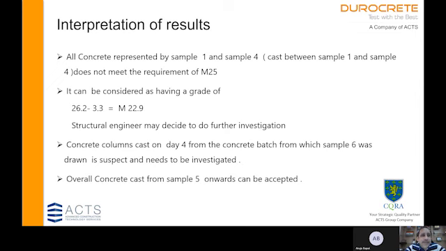So in this case, the interpretation of results will be that all concrete represented by samples 1 to 4 on day 1, 2 and 3 will not meet the requirement of M25. It may be considered as having a grade of 26.2 minus 3.3, that is M22.9. So the structural engineer will decide the further course of action. Concrete columns cast on day 4 from the batch from which sample 6 was drawn are a suspect and need to be investigated. Overall concrete cast from sample 5 onwards can be accepted.